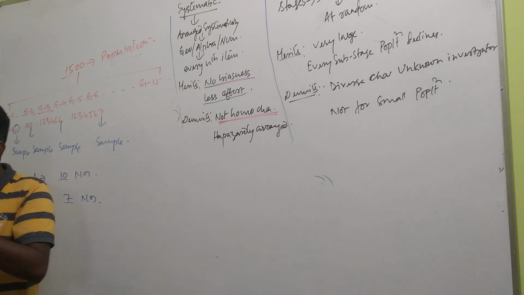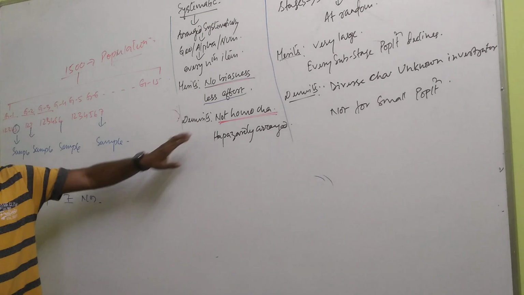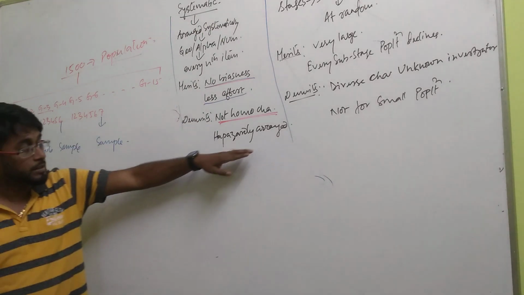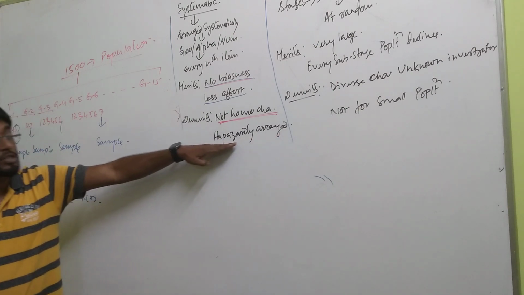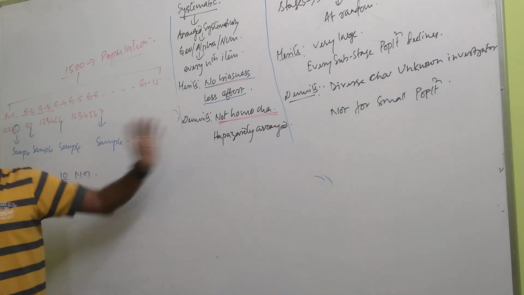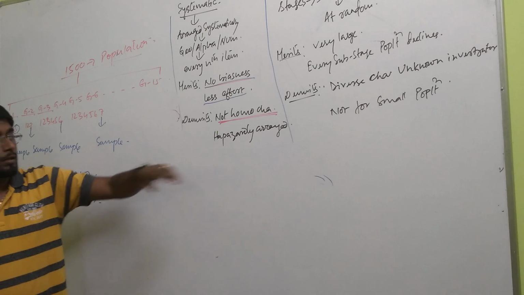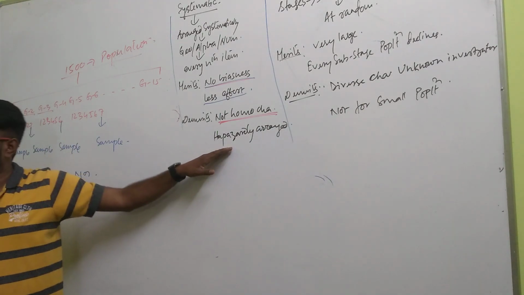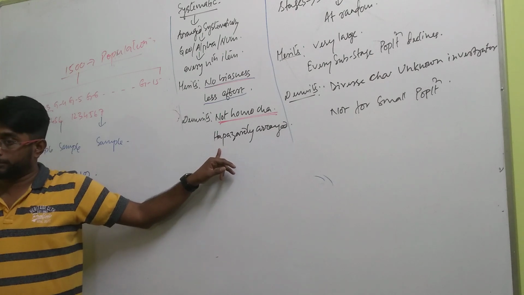Understand? And second, if the division is done haphazardly, then this method is not a good method.